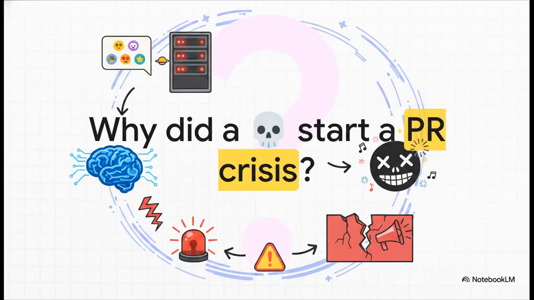Okay, let's dive into this. Imagine you plug your community's chat logs into a traditional legacy sentiment analysis tool. Suddenly, red lights are flashing all over your dashboard. The system is screaming that everyone is furious and making violent threats just because they keep spamming the skull emoji. But here's the massive problem. Legacy AI simply doesn't get the joke. It literally reads the skull as a threat of death, completely missing the fact that in modern internet slang, the skull emoji just means I'm laughing extremely hard. So because of one misunderstood emoji, a brand could accidentally trigger a completely unnecessary PR crisis.